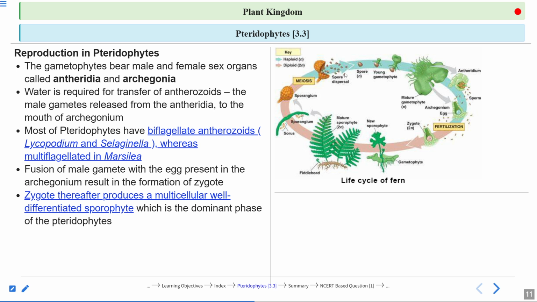But the gametophyte stage is not prominent, as we have seen in the case of bryophytes. There, in the case of bryophytes, the prominent phase of the life cycle was the gametophyte. Just the opposite.